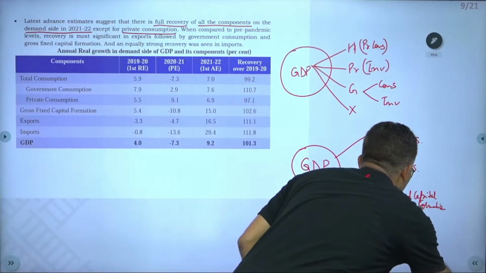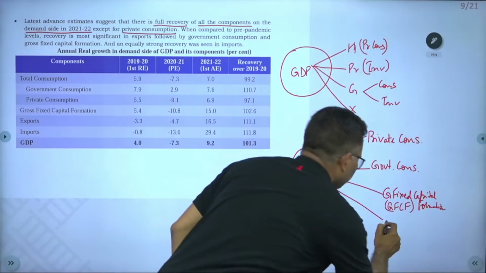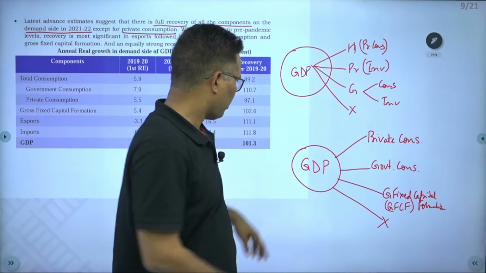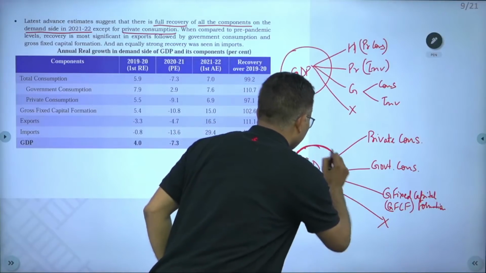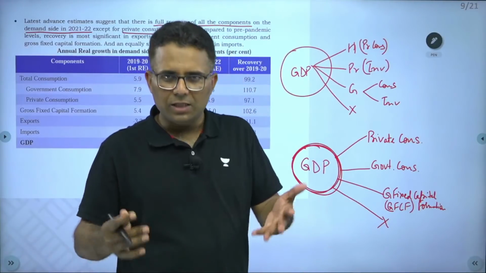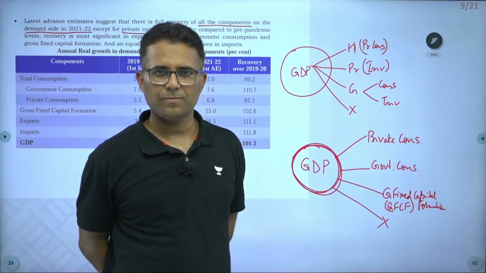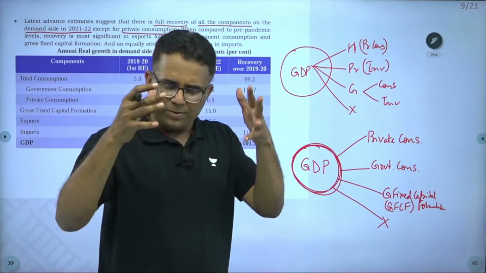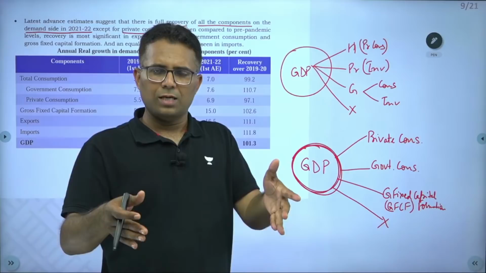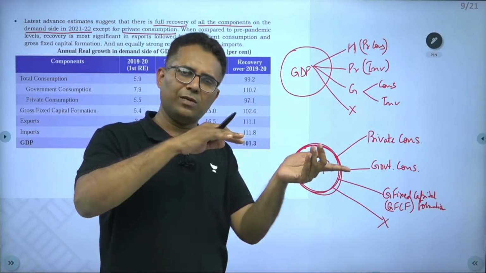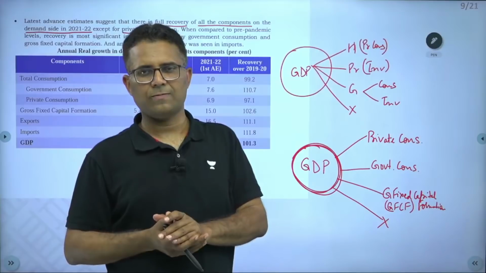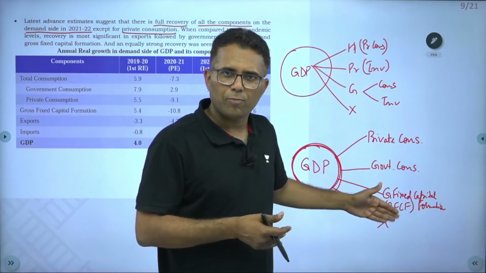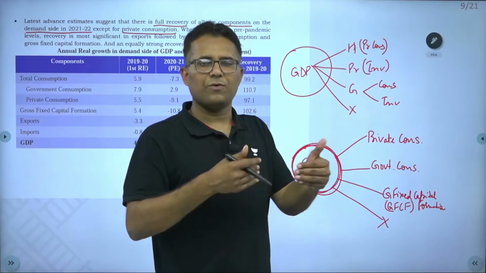Gross fixed capital formation. And then we have exports. So, from the demand perspective, if someone will demand GDP, then only we will produce. So, we want to know whether the present demand in 21-22 is more than the pre-pandemic level or still below it. Out of the demand there are 4 components. So, let us analyze which components have recovered and which have not.